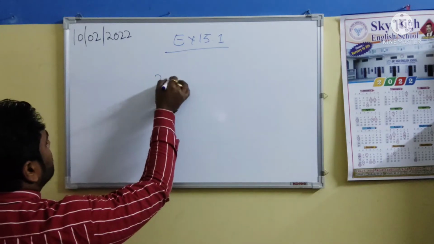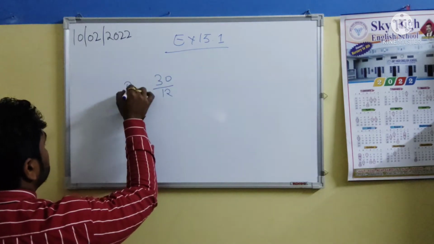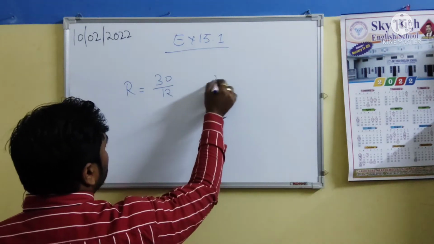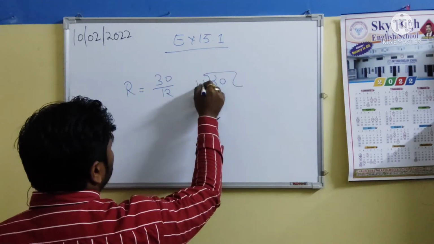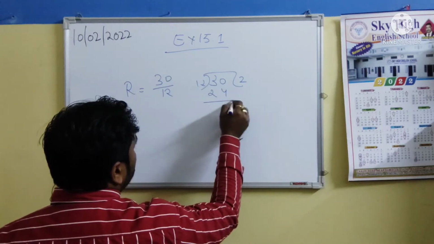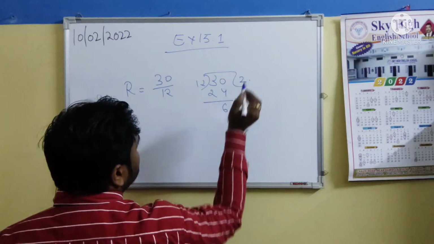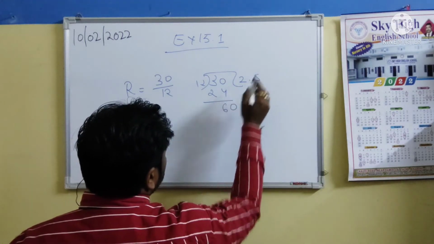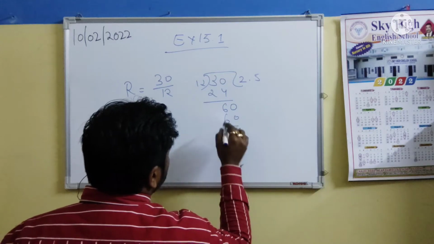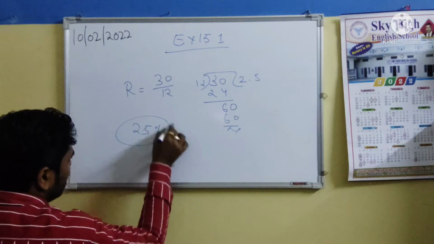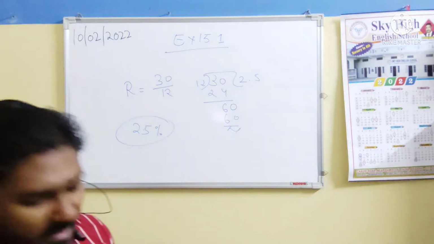We have got 30 by 12 as R. R means rate, so we'll divide this one. 30 divided by 12: 12 2s are 24, we have 6. We add a decimal, so we get 60. Then 12 5s are 60. So the rate was 2.5%.